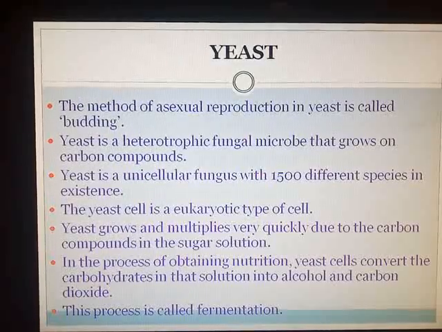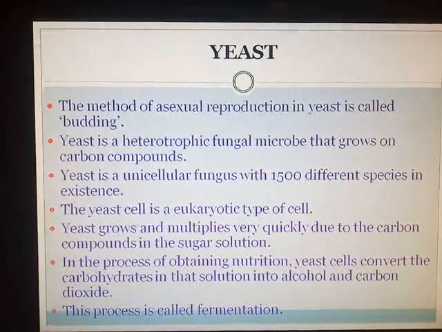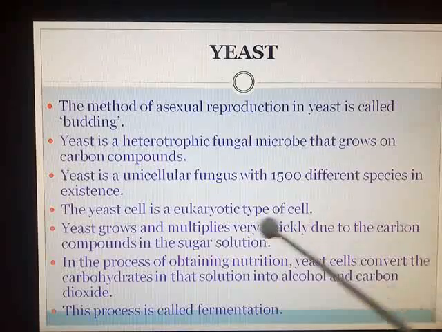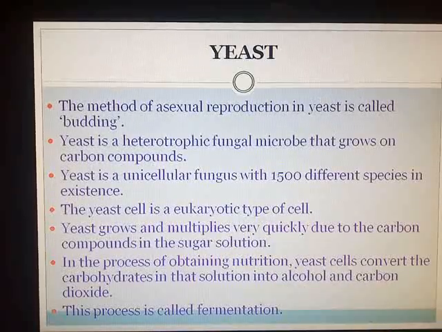Now all of you know how bread is made. The main component in making your bread soft and spongy is the presence of yeast. Yeast is a eukaryotic type of cell, a unicell. It grows and multiplies very quickly due to the carbon compounds in the sugar solution.